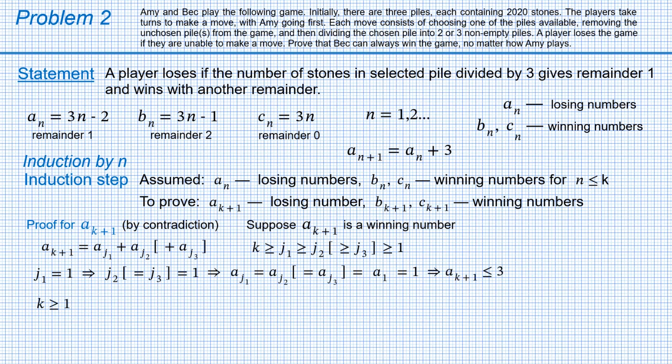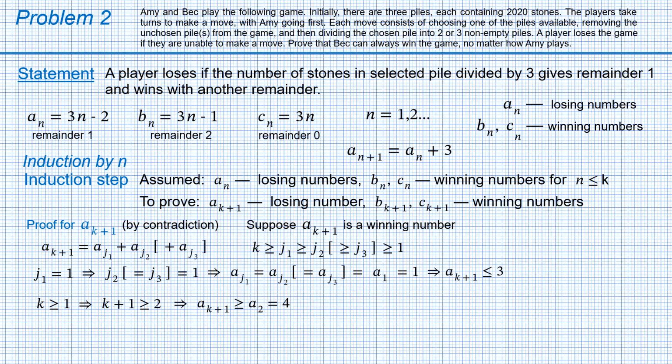However, k is no less than 1, therefore k plus 1 is no less than 2. Since sequence a_n is an arithmetic progression with a positive difference, it is increasing. Therefore, a_(k+1) is no less than a_2, which is 4. This contradicts the previous inequality.